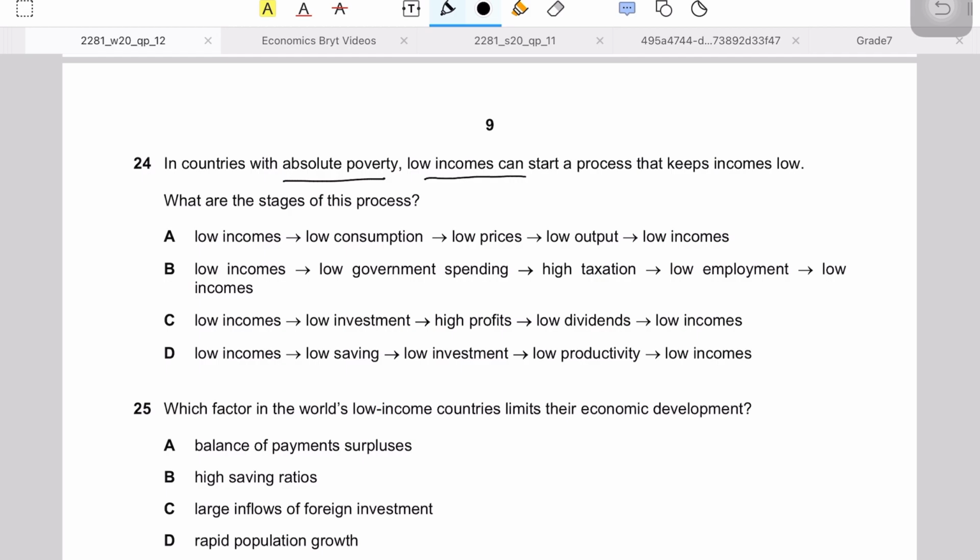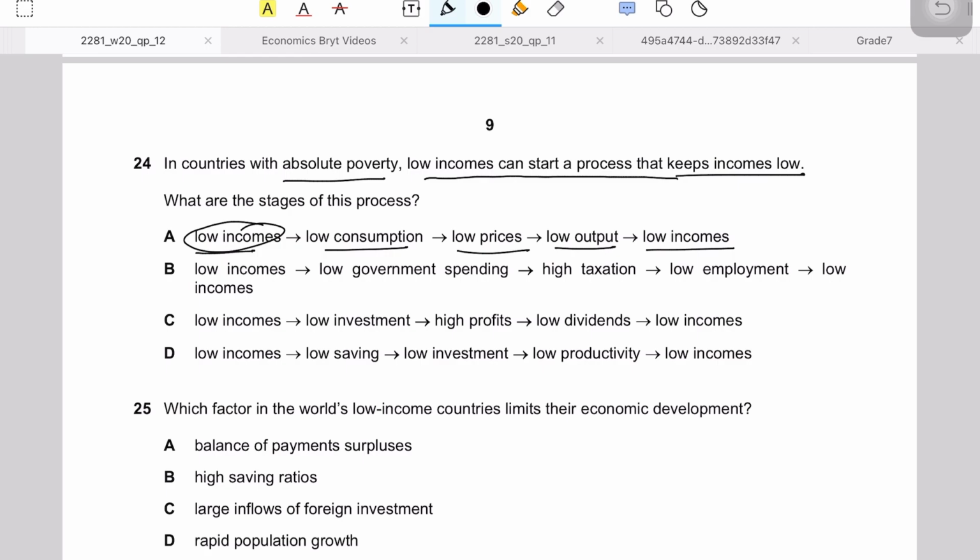So low incomes can start a process that keeps incomes low. Low incomes starting a process that is keeping income low shows a poverty trap, where you're stuck in a rut where low incomes are generating further low incomes and you can't grow out of it. And usually developing countries face this. So what are the stages of this process?